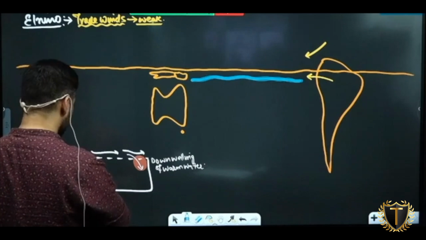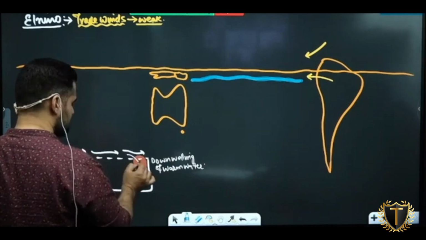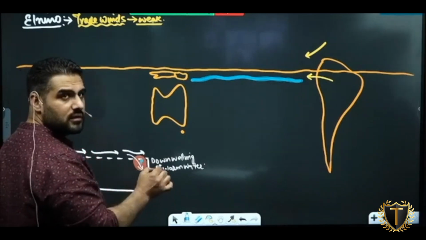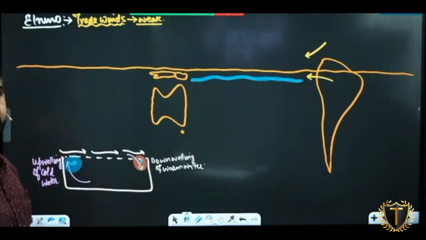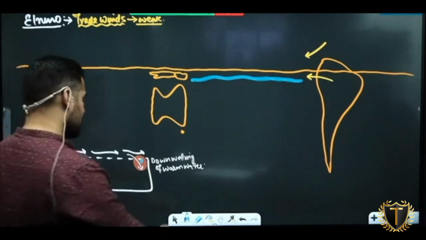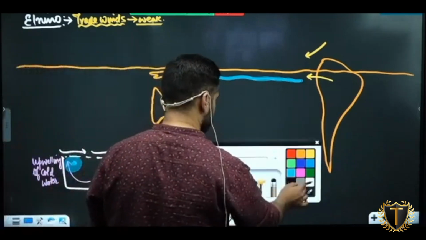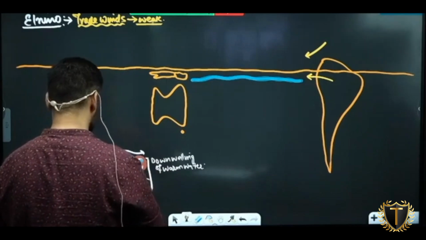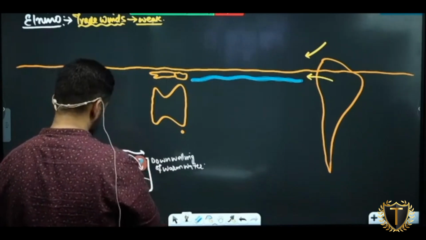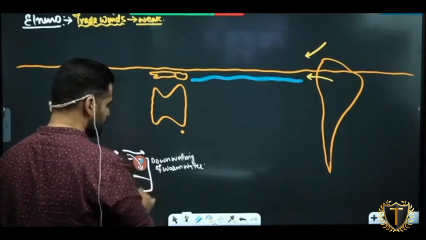Can I say the warm western pool is now shifting to here? And the cold pool of water is shifting here? Clear? So what will happen to thermocline here also? Am I clear with this?